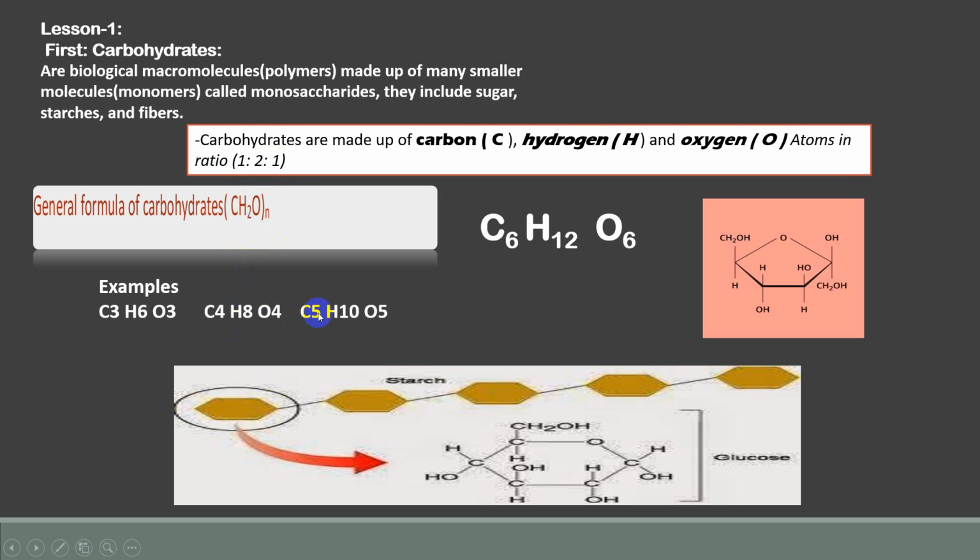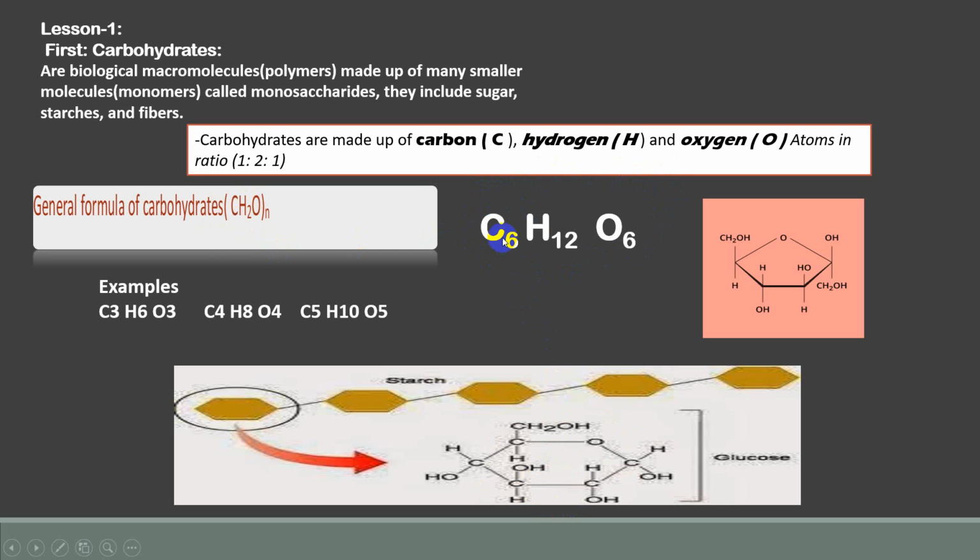But when carbon is 5, oxygen is also 5. 5 times 2 equals 10. So this is the molecular formula. It means the hydrogen is 2, while each of carbon and oxygen are like each other. And then this number will make it times 2 in the hydrogen. The smallest building unit of carbohydrate is glucose or monosaccharide. It means one molecule of sugar.